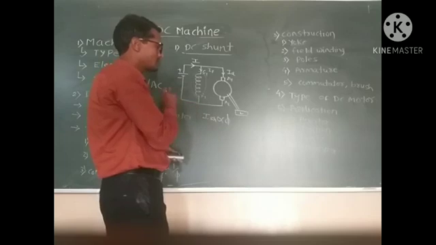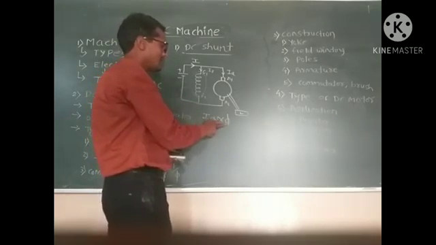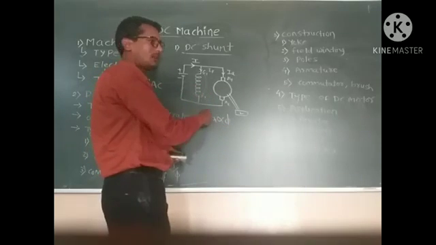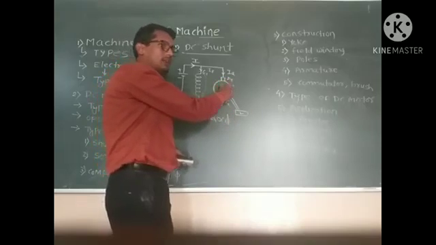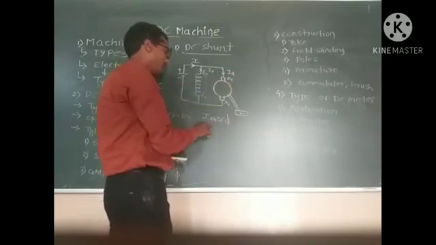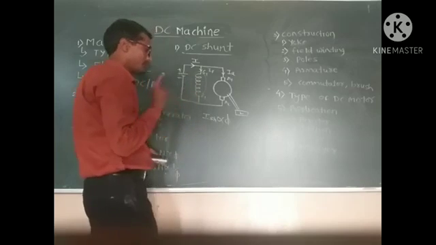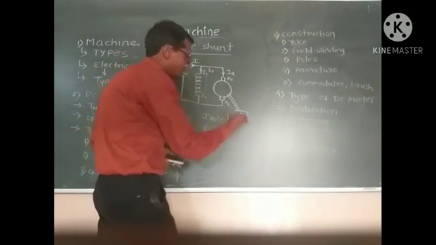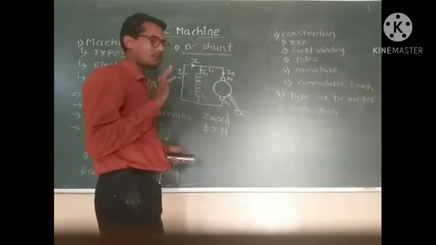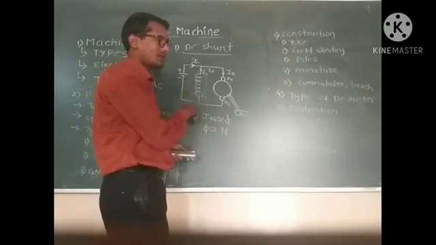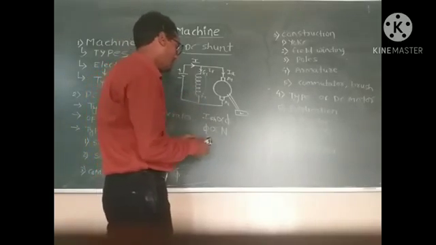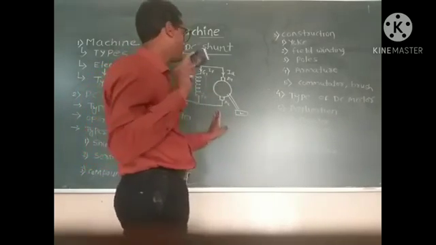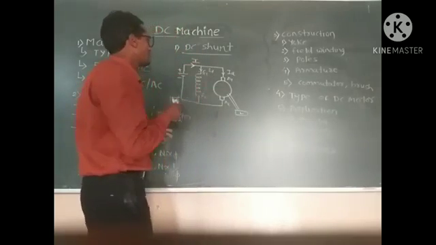The DC shunt motor is called a constant flux motor because the flux does not depend upon the load or the field current. If the flux is constant, that means the speed is also constant. So it is also called a constant speed motor, and the speed of the motor does not depend upon the load in case of the DC shunt motor.